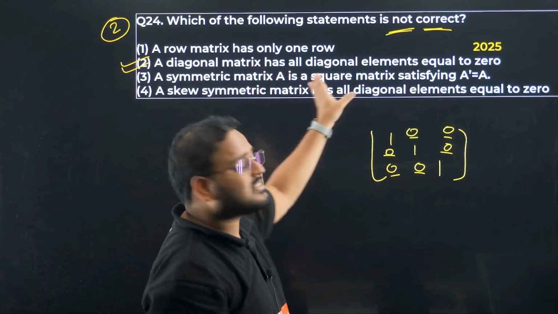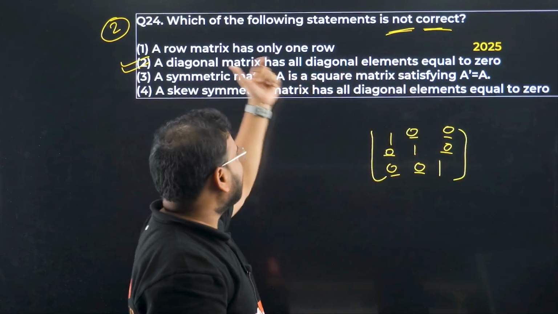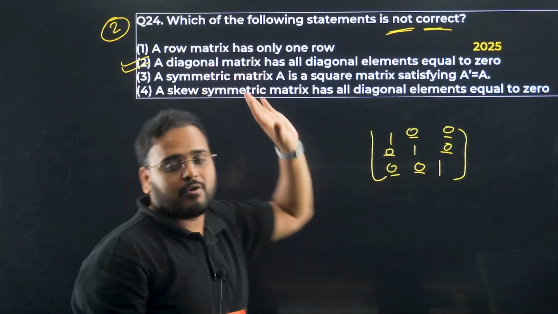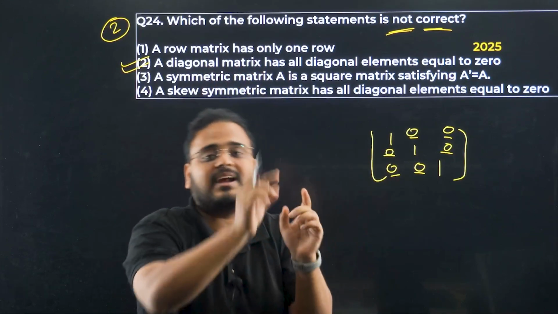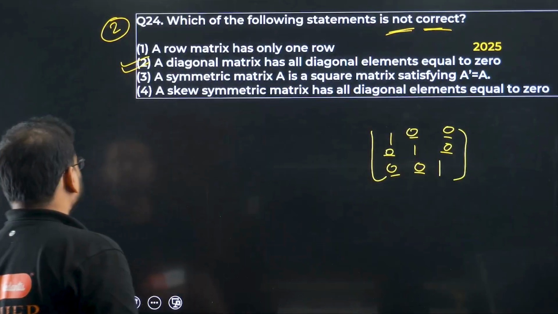Not necessarily always does the diagonal have to be 0 for it to be called a diagonal matrix. For any square matrix to be called a diagonal matrix, the diagonal does not necessarily have to be 0. Okay.